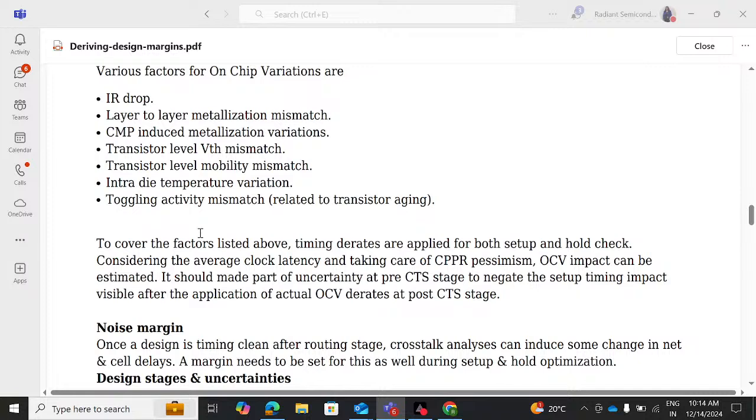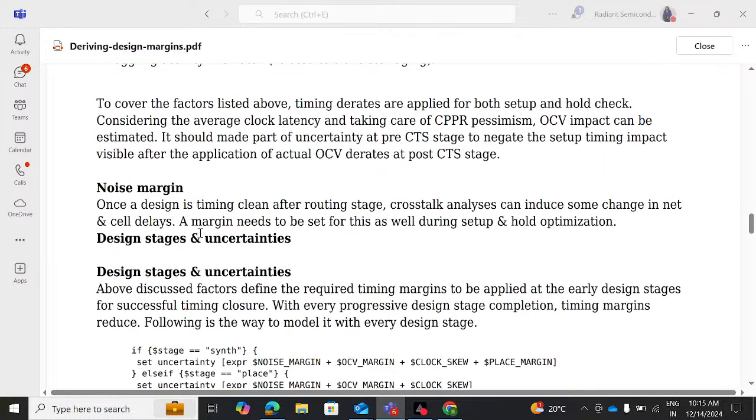It should be made part of uncertainty at pre-CTS stage to negate the setup timing impact visible after the application of actual OCV derates at post-CTS stage, right? Now, noise margins. Once a design is timing clean after routing stage, crosstalk analysis can induce some change in net and cell delays, right? A margin needs to be set for this as well during setup and hold optimization. This is very, very important. Noise margins are very, very important, which we have to consider, right?